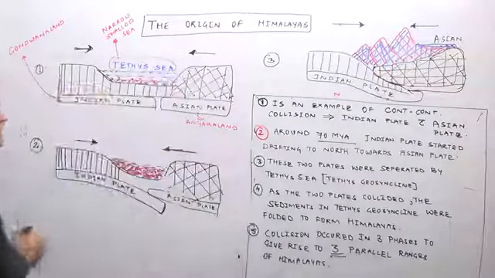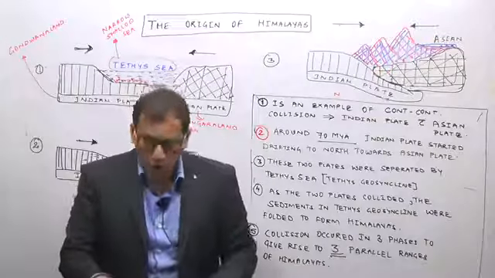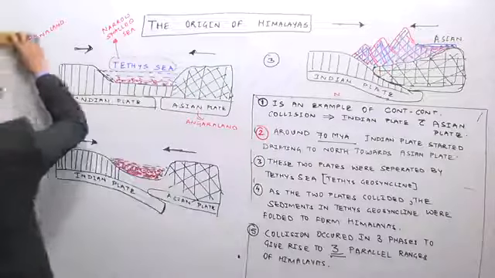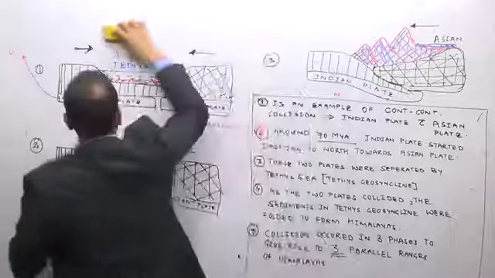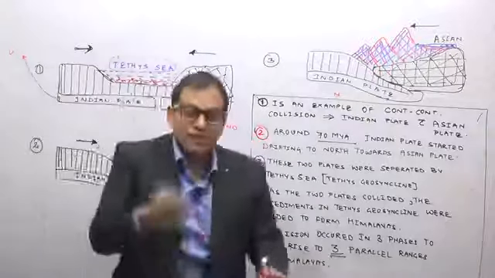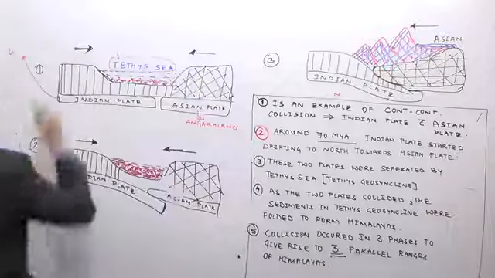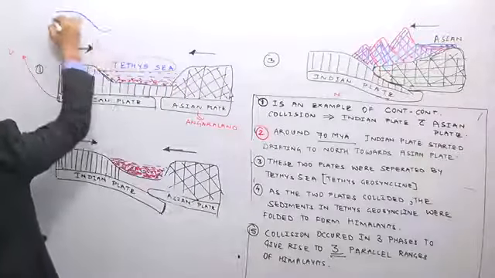Look here, what is an example? If you remember your plate tectonics lecture, when does the volcanic eruption occur? The volcanic eruption occurs when a dense plate, that is an oceanic plate, goes below the continental plate.